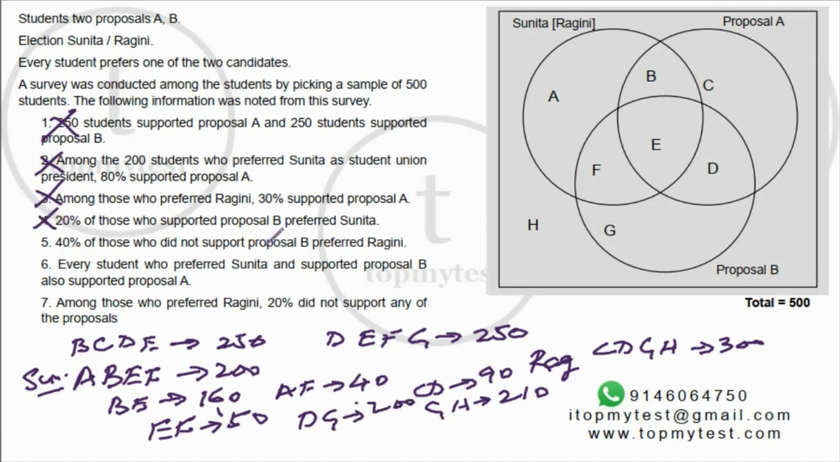Right, this is done. 40% of those who did not support proposal B, outside of proposal B, which means A, B, C, H. Now 250 support proposal B, so 250 don't support proposal B. So 40% of 250 is 100, right? Preferred Ragini. They are outside proposal B but preferred Ragini. So C and H. CH is 100, which means AB should be 150.